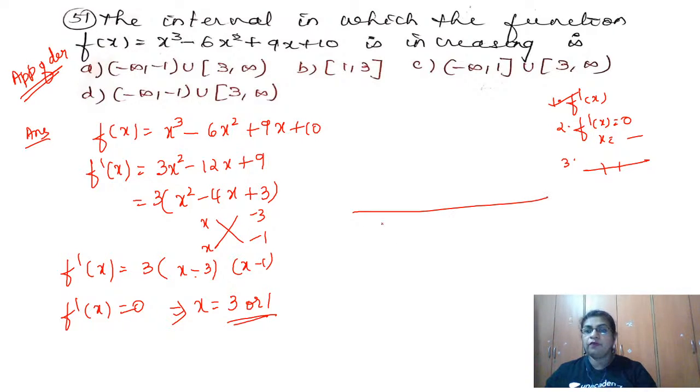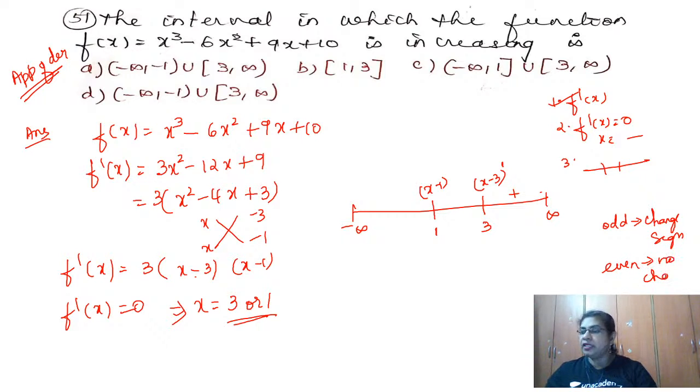So now observe how I am working it out. Here it is minus infinity and here it is plus infinity. You have to mark the critical points as they appear on the number line. So 1 is here and 3 is here towards the greater side. Write the factors which have given you this 1 and 3: this is x minus 3 and this is x minus 1. Now starting from the right towards the left side, first always put a plus. Then check the power of this first factor. If it is odd, change the sign. If the power is even, no changing of the sign.